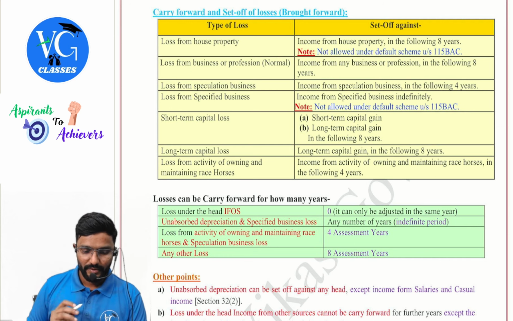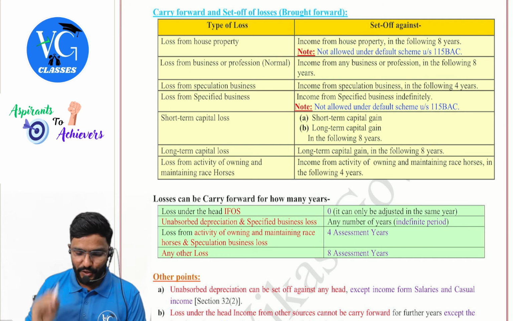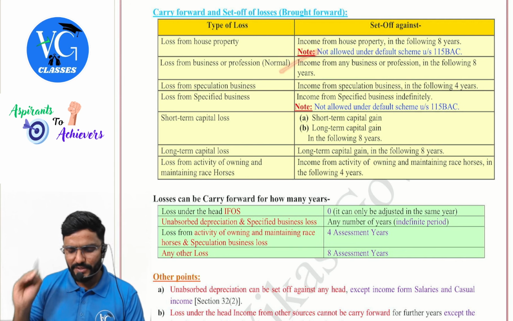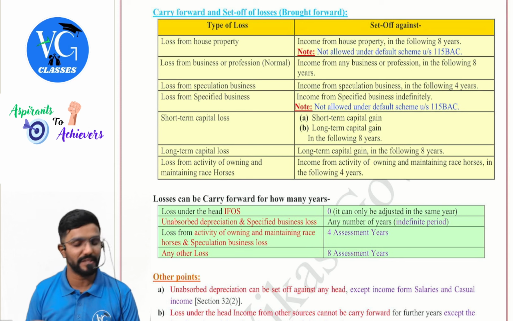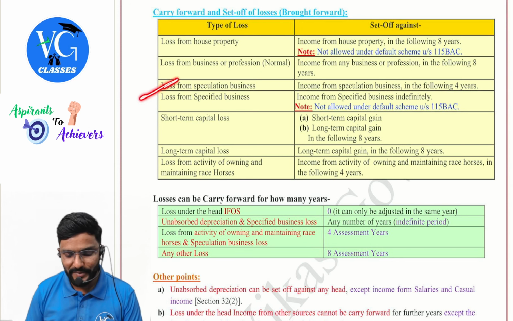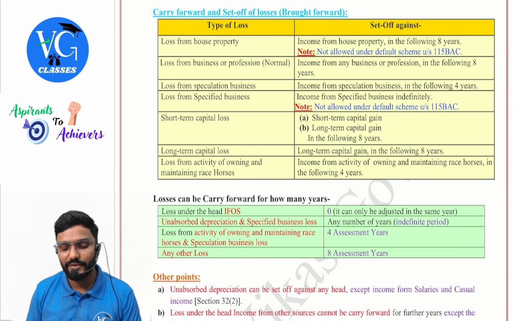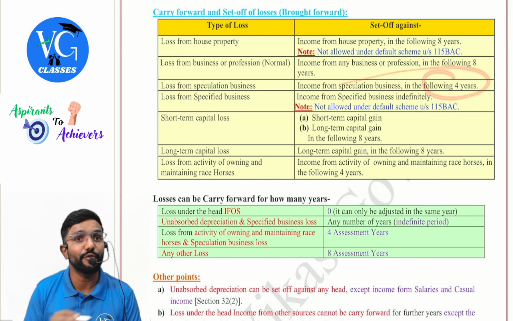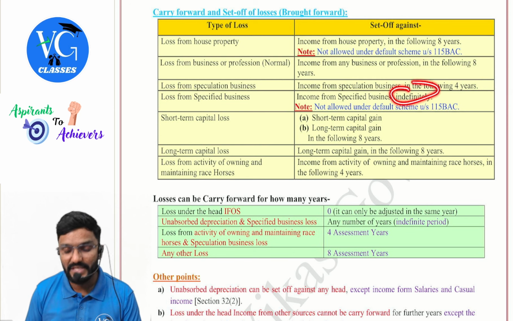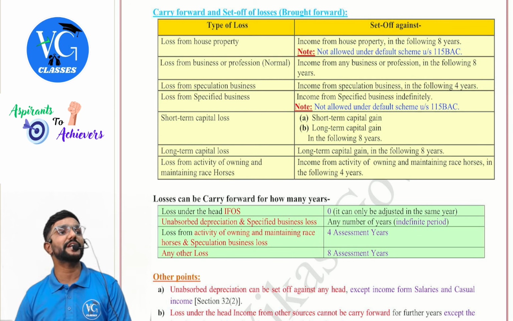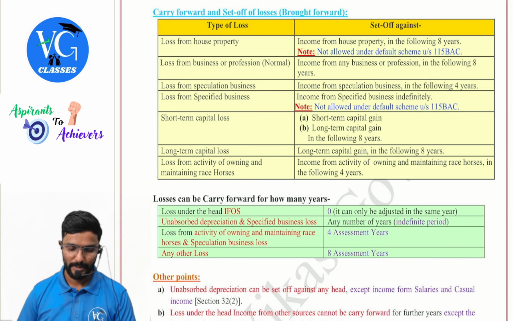Okay. Loss from business or profession, normal. It can be adjusted against income from any business or profession in the following 8 years, including speculation and specified business. Whereas if it is a loss from speculation, only against the income from speculation business in the following 4 years, only 4 years. Loss from specified business, you can adjust it against income from specified business indefinitely. You can carry forward it for any number of years.